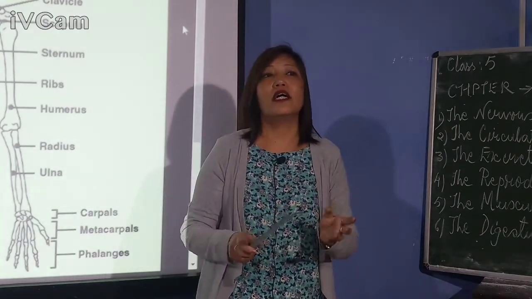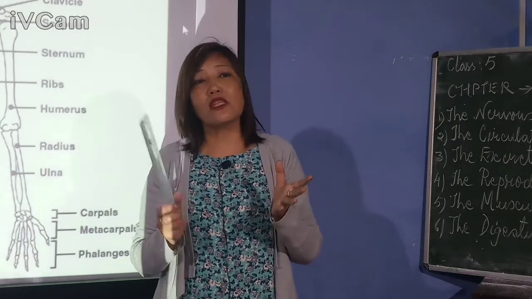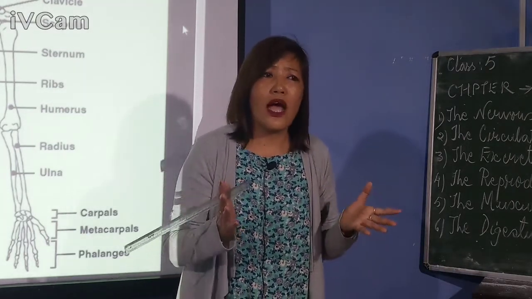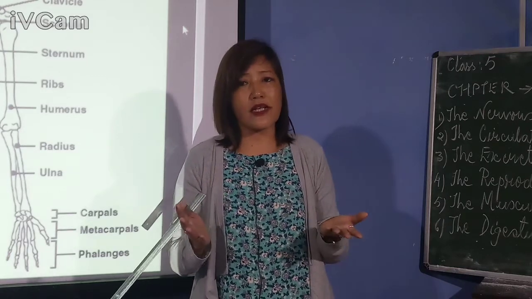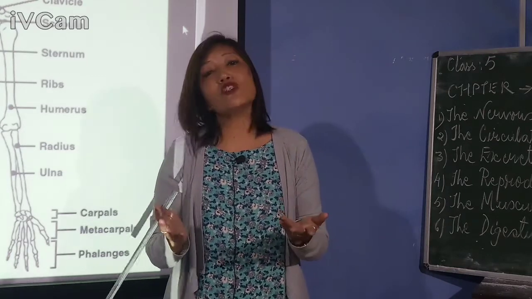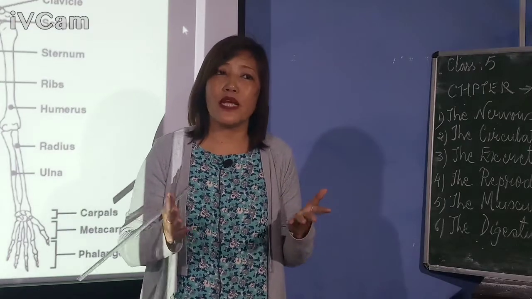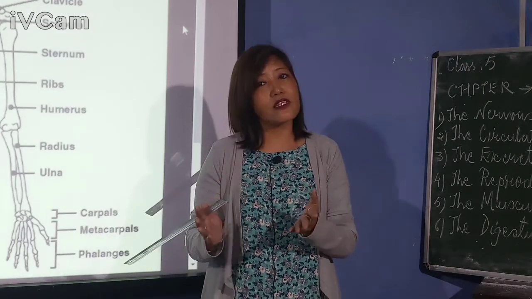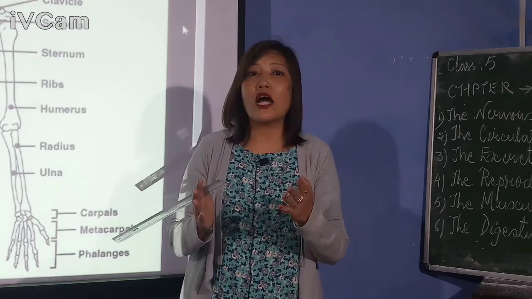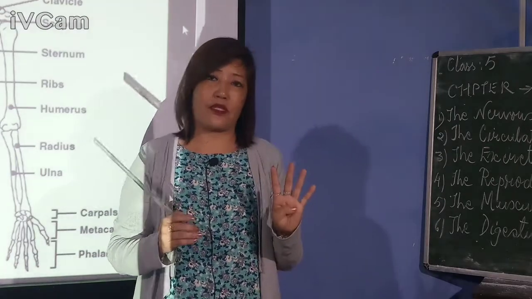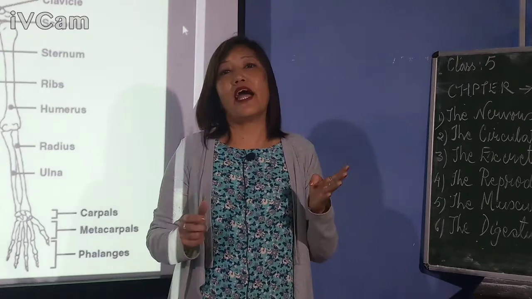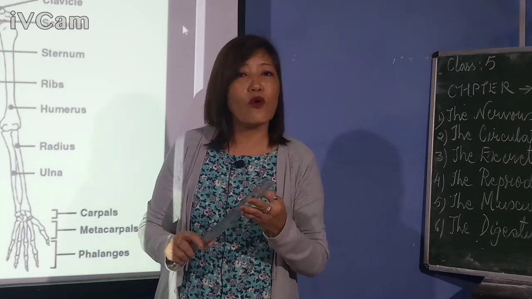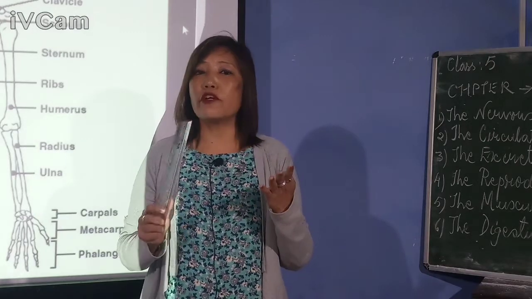Is that clear? Now, if you see the bones in our body, do you think all the bones have the same shapes and sizes? No. The bones of our body are of different shapes and sizes. So, based upon the shape and size, bones are of 4 types. Alright? They are long bones, short bones, flat bones and irregular bones.